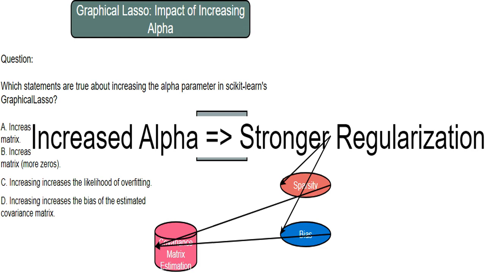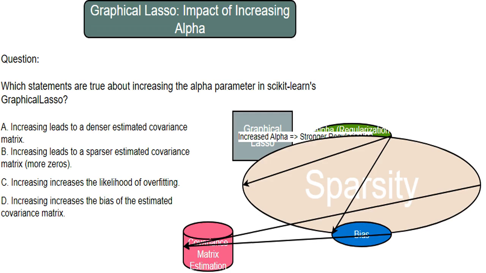This constraint is directly related to the sparsity of the resulting covariance matrix. Sparsity refers to the number of zero values in the estimated covariance matrix. A higher alpha results in a sparser matrix. This is because the strong regularization pushes many of the estimated relationships between variables toward zero, effectively eliminating them from the model. In essence, a higher alpha promotes a simplified representation of the relationship between variables by setting many relationships to zero.